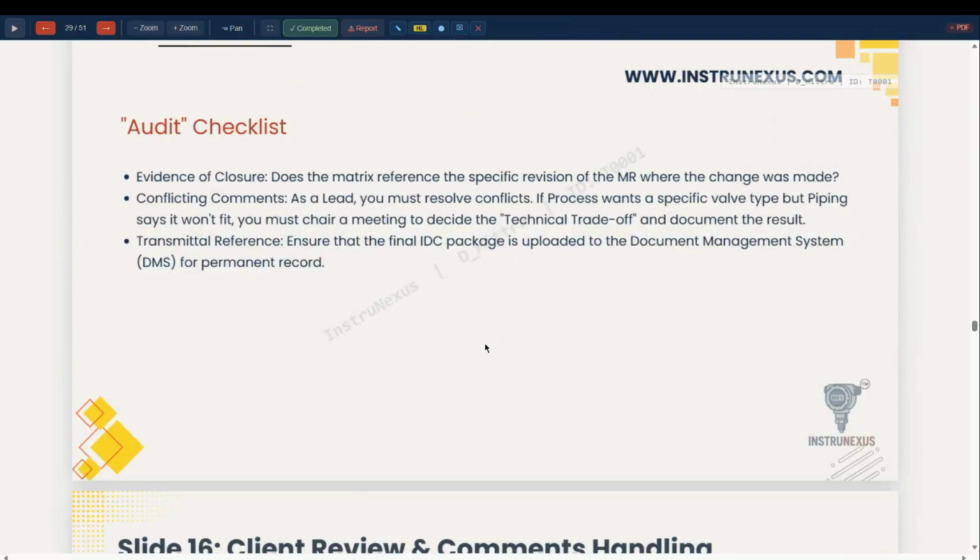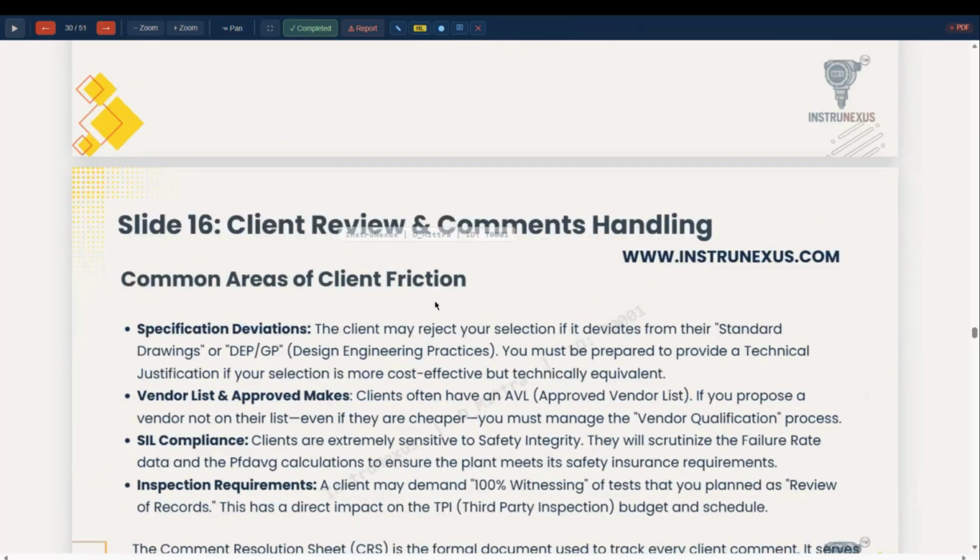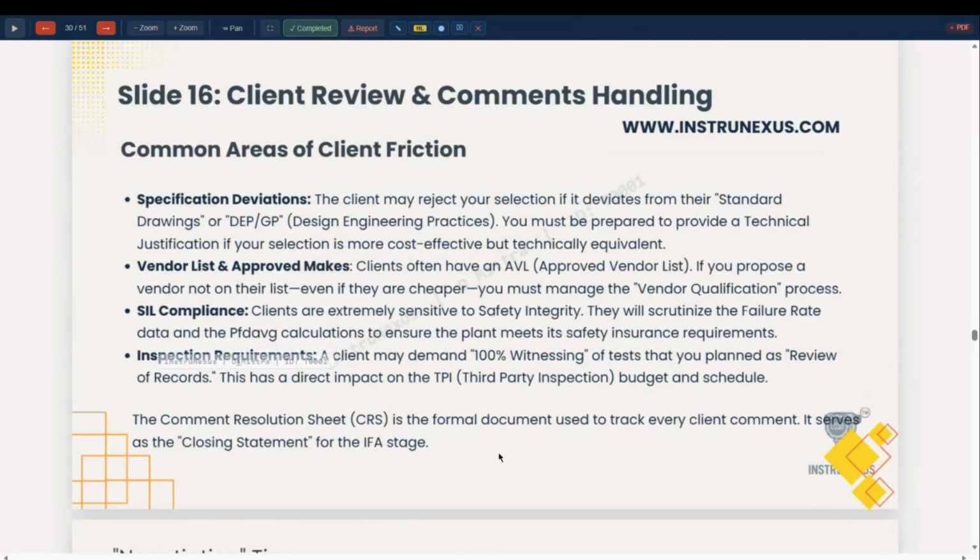So this is the audit checklist. You can read through it. Common areas of client friction. This is vitally important because of client review and comment handling. Specification deviation.